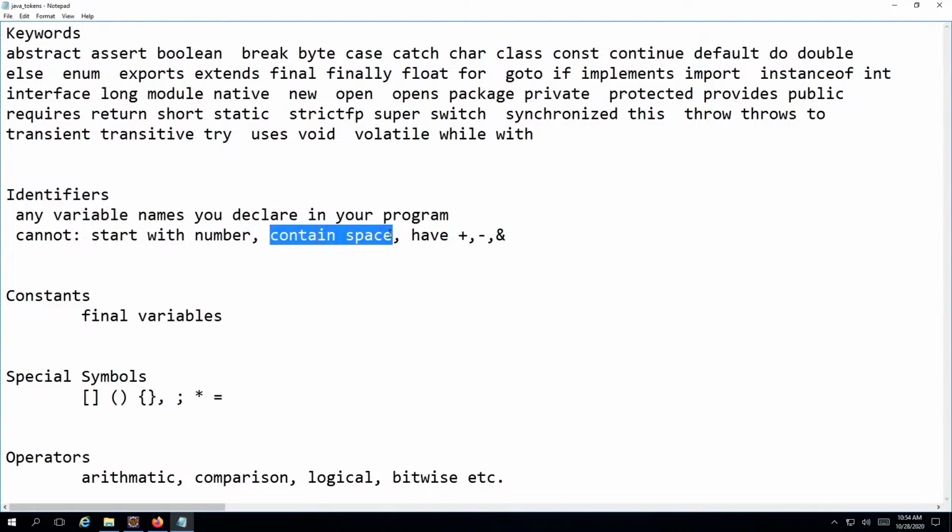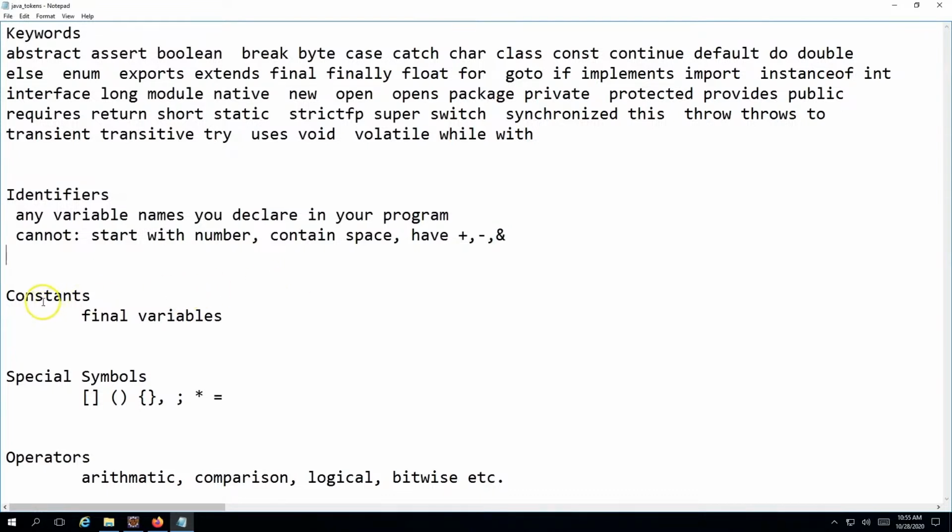If there's a variable name which you think has 2 parts, for example student name, then you need to write it as student underscore name so that you create the variable name with the same impact and it still does not contain a space. So spaces will not be allowed when you create variable names. Similarly, you cannot have plus, hyphen, and ampersand in the variable names as well. These are the restrictions which Java puts on the identifier tokens whenever you create identifiers.